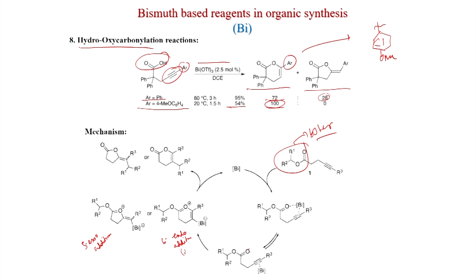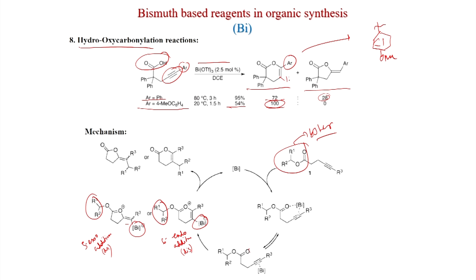These are dig: 5 endo dig, 6 exo dig, because it is adding to the triple bond. After that this will be a carbonyl group, and this R1 R2 can migrate to the bismuth position, but since we are using acid here, this is hydrogen, so hydrogen comes here and you get this product.